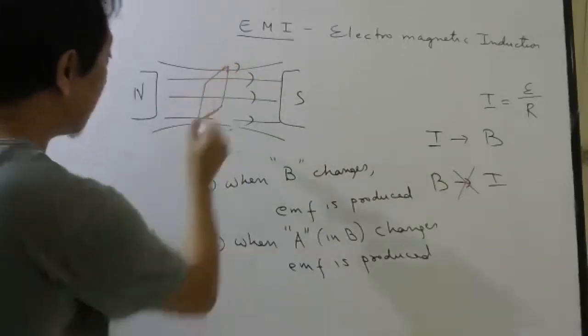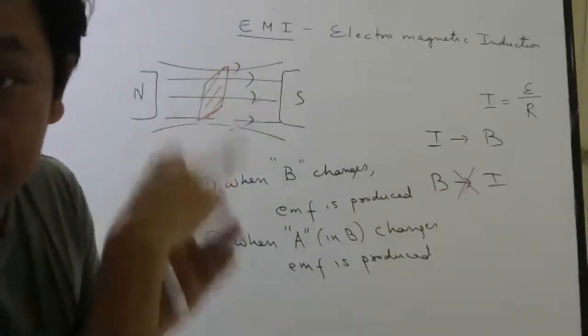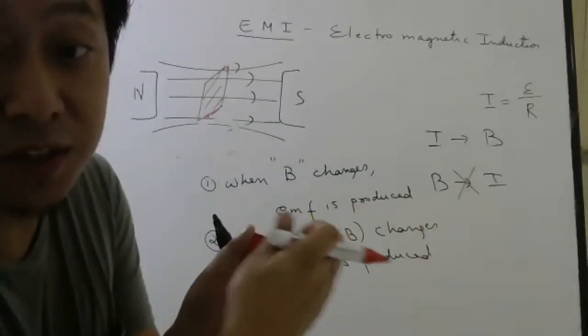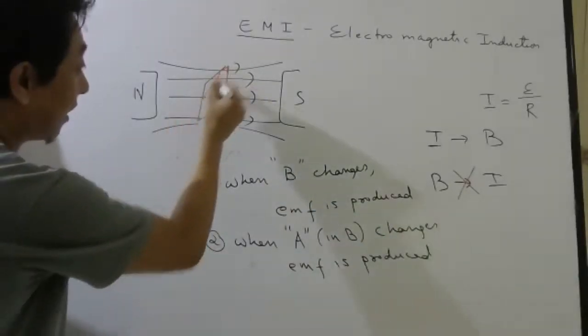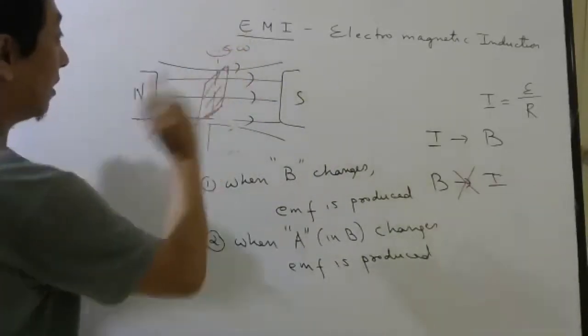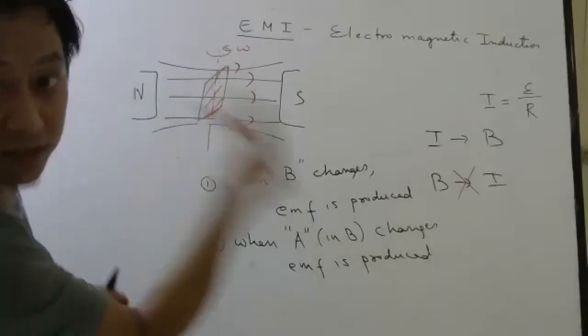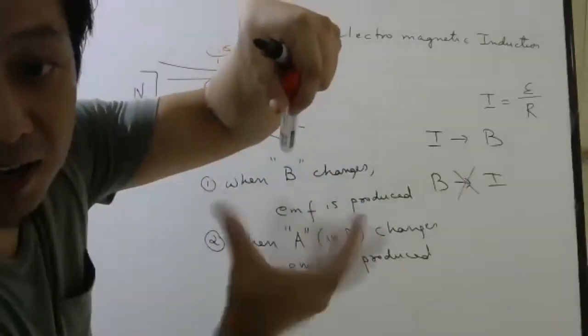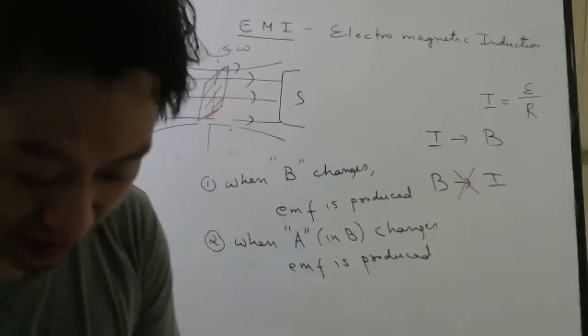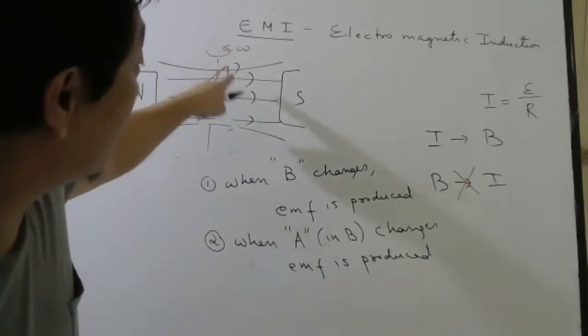Now you can see this area is constant, not like the previous example where I was able to change the area by moving the rod. So here the area is constant, but if he rotates the coil in this magnetic field, then also he found there is current produced in the circuit.